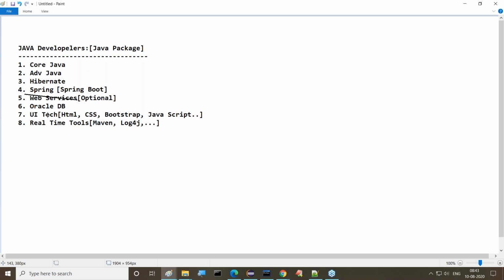But Oracle database, UI technologies and real-time tools are in it, like Log4j. These two tools I'm going to cover as part of this Java package, definitely. I'm about 70% committed to web services also, but still it is optional only. Just recognize this. Depending on the time, I'm able to include that. But I'm not giving assurance for web services as of now. In the future, maybe I will check the possibility.